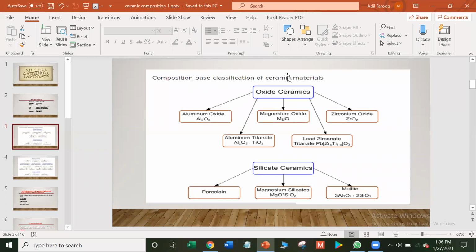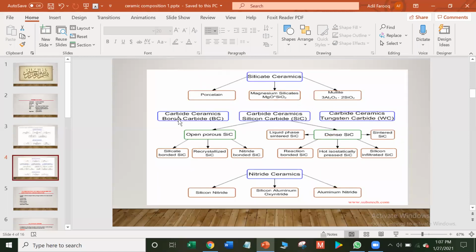Composition based classification of ceramic material. Oxide ceramics are divided into 5 different categories: aluminium oxide, magnesium oxide, zirconium oxide, aluminium titanate, lead zirconate titanate. We will discuss these 5 different categories in detail later in the next slides. Silicate ceramics are divided into 3 categories: porcelain, magnesium silicates, and mullite.